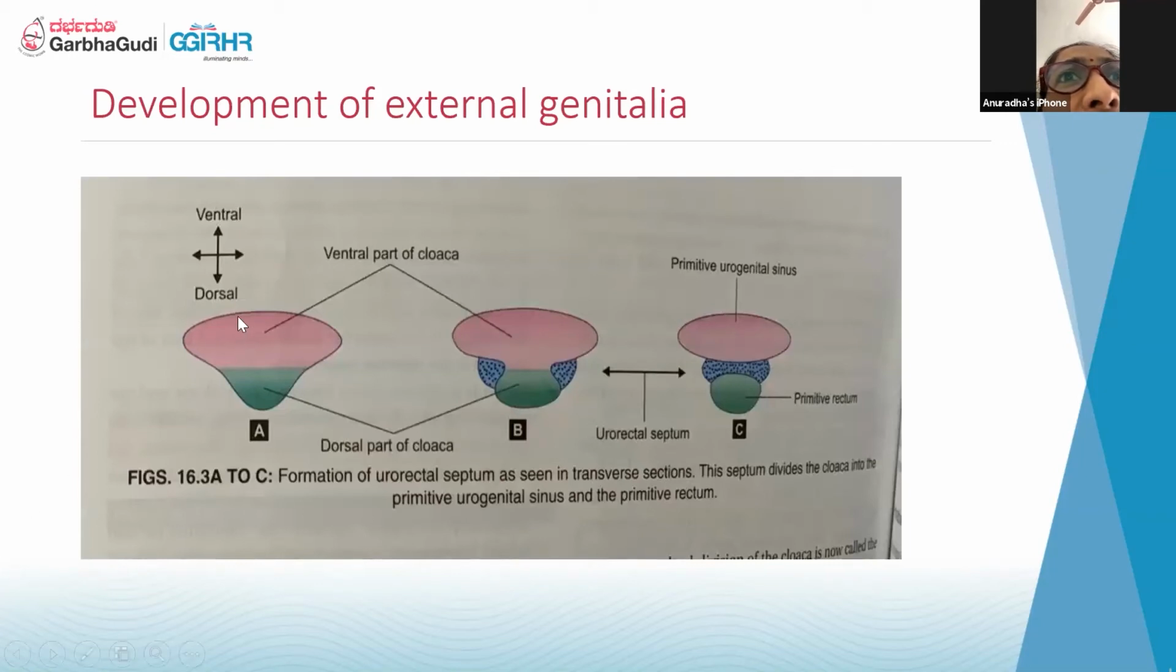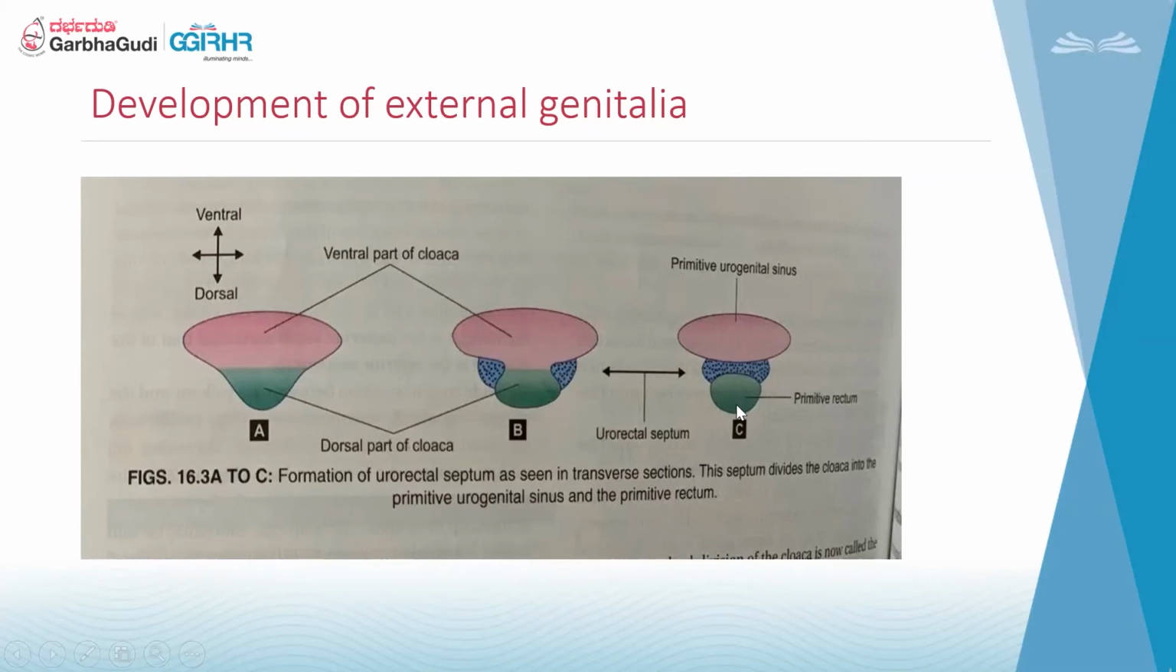Initially, this is the diagram just to show how this differentiation takes place. This is the lower part, that is the hindgut, and the cloaca gets divided, and this becomes the urorectal septum. The anterior one becomes the urogenital sinus, which gives rise to the bladder and the lower part of the vagina, and the other lower portion of the hindgut becomes the primitive rectum.